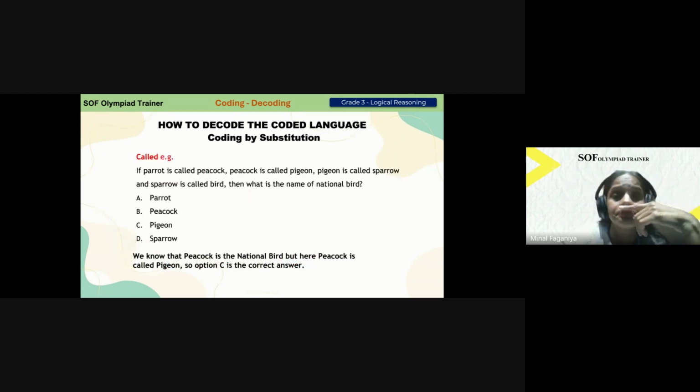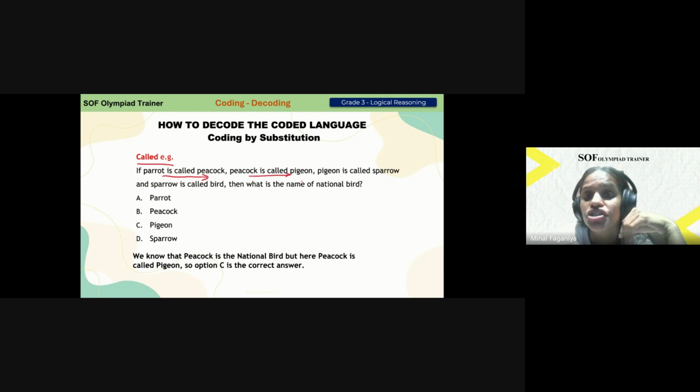Okay, let's move on. For example, this is an example of a coding message given with the word called. If parrot is called peacock, here we are going to do forward coding. Peacock is called pigeon. Pigeon is called sparrow. Sparrow is called bird. Then what is the name of our national bird?